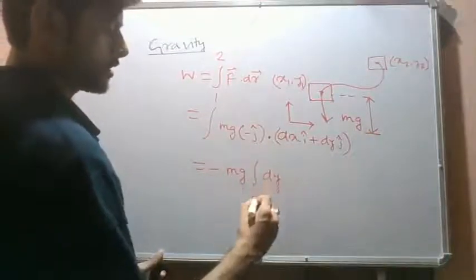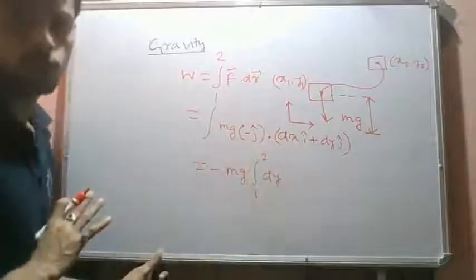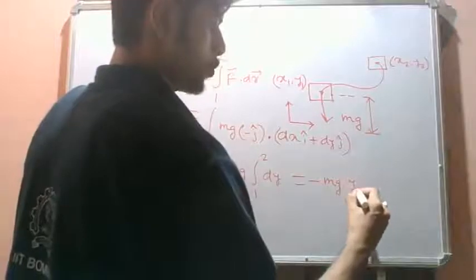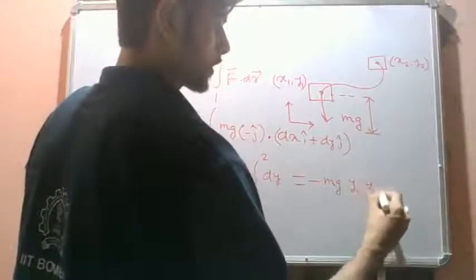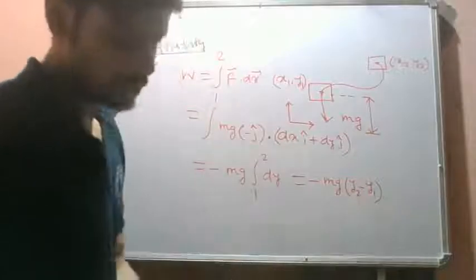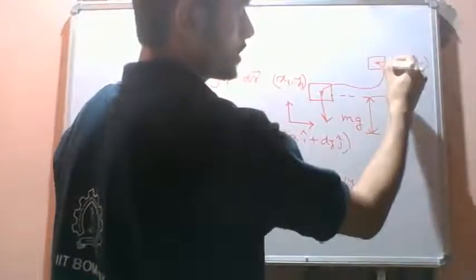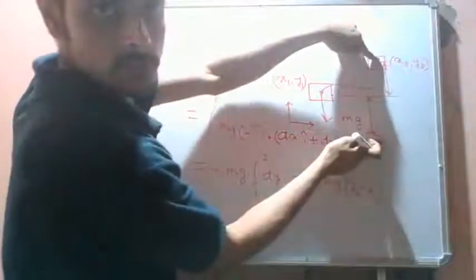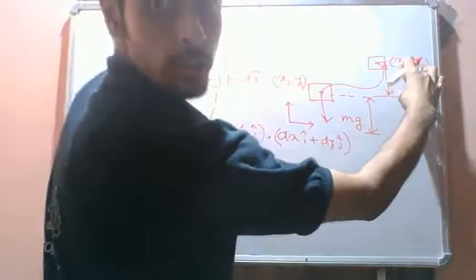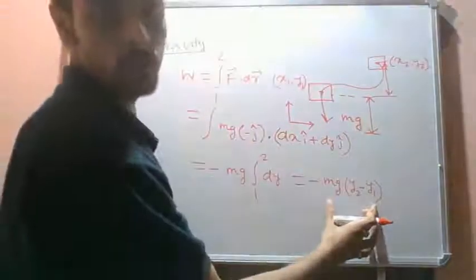Okay, from 1 to 2. So we see that minus mg (y2 minus y1). That is the difference between the vertical coordinates. This y2 minus y1 is nothing but this. y2 is this distance from the horizontal, y1 is this distance from the horizontal, so the difference between these is y2 minus y1, so this is minus mg (y2 minus y1).